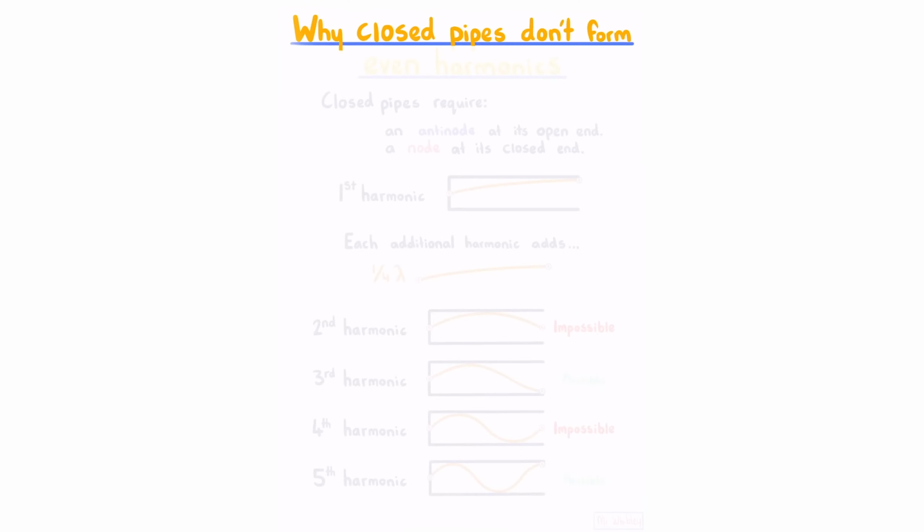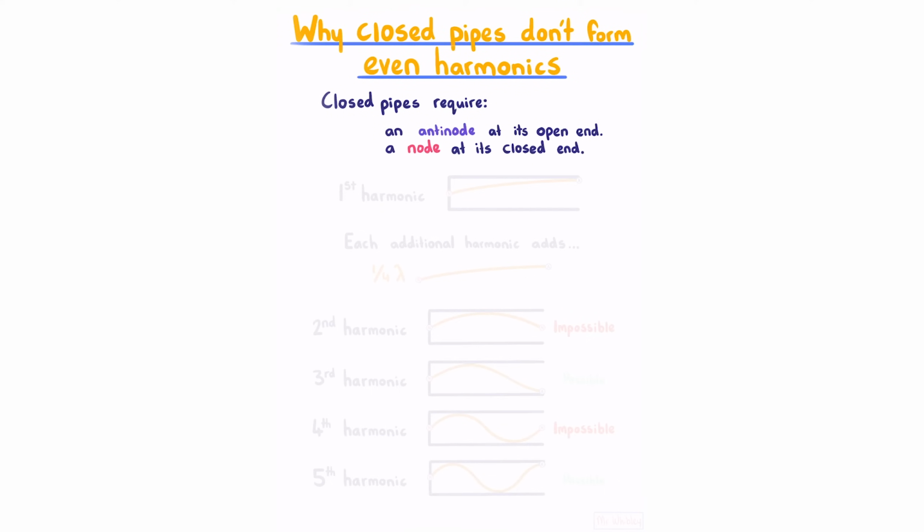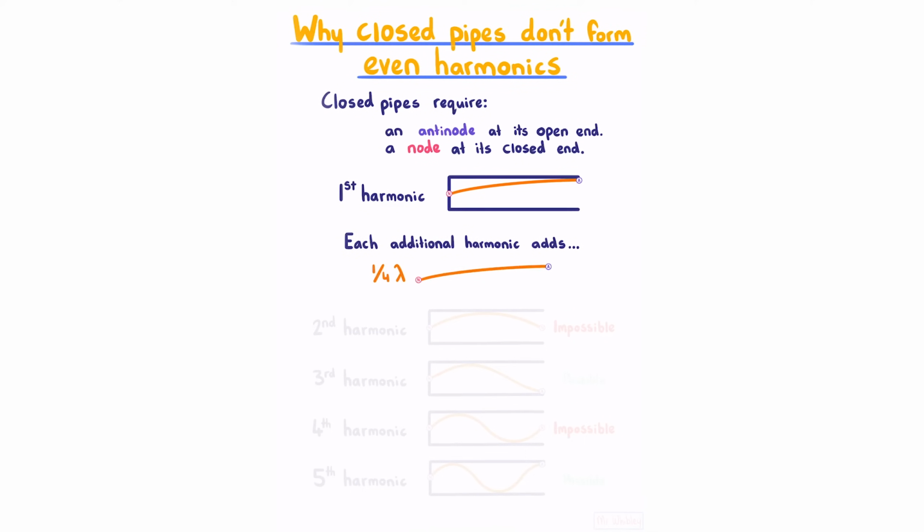Why closed pipes don't form even harmonics. Closed pipes require an antinode at the open end and a node at the closed end. So as you might recall, our first harmonic looks like this, with a node at our closed end and an antinode at the open. Because each additional harmonic is a multiple of this first harmonic, each additional harmonic adds on another quarter wavelength. So for our second harmonic, we start with our first harmonic and then add on another, which gives us a node at the open end, and because we require an antinode at the open end, this second harmonic is impossible.